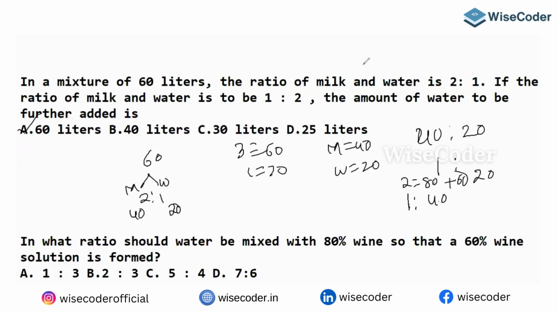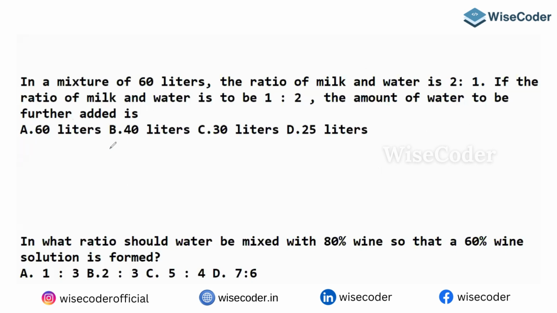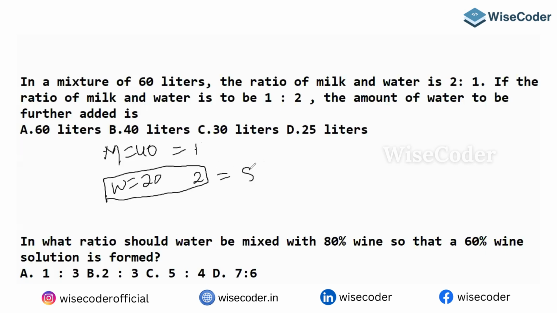Okay, see what I'm trying to tell you is this. Initially milk is 40, water is 20. Because he is adding water, milk doesn't change. But according to the new ratio, 1 is to 2. So forget about water for a moment. 1 part is 40, so 2 parts value must be 80. So in the second one, milk is 40, then water must be 80. Already 20 is present, so how much do I need to add? 60 I need to add.